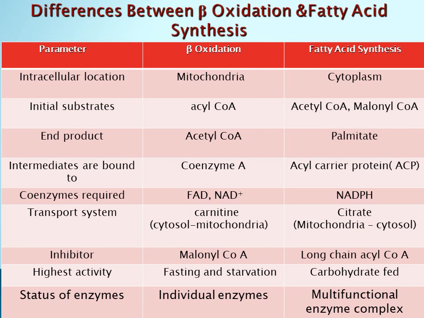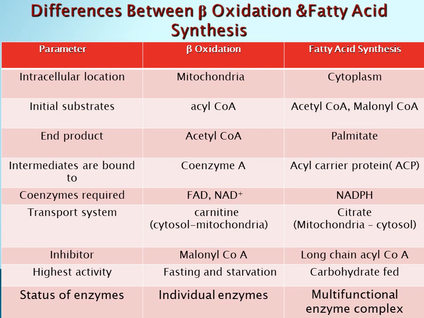Intermediates are bound to coenzyme A in beta oxidation, whereas in fatty acid synthesis, intermediates are bound to acyl carrier protein. In beta oxidation, coenzymes required are FAD and NAD. These coenzymes are reduced to FADH2 and NADH plus H, whereas in fatty acid synthesis, the coenzyme required is NADPH.